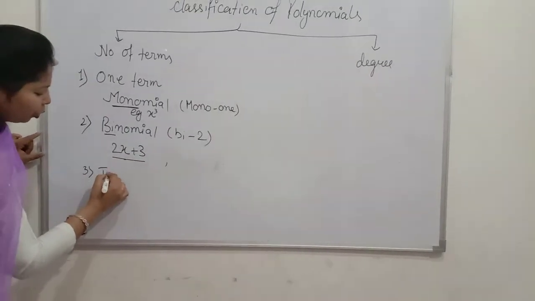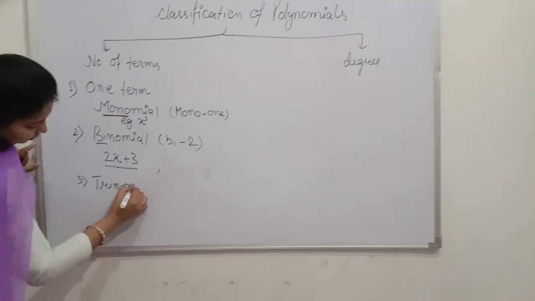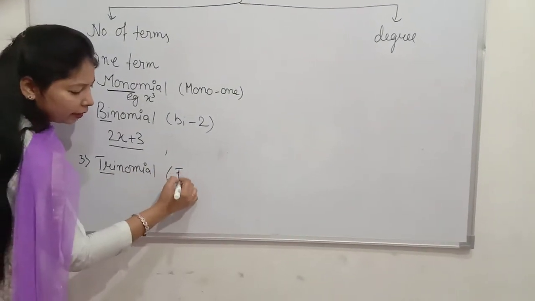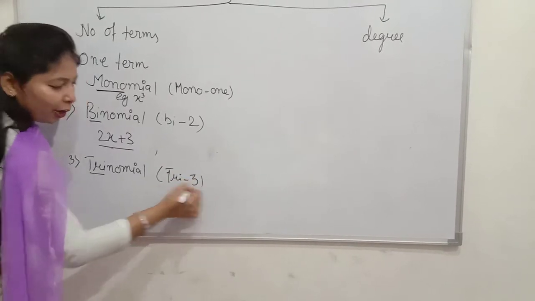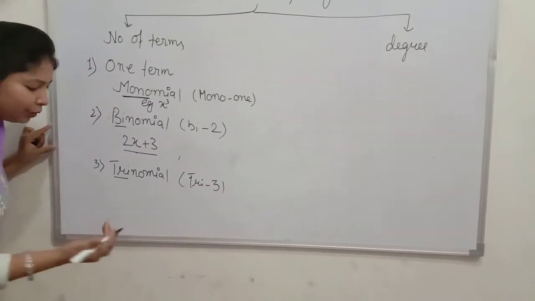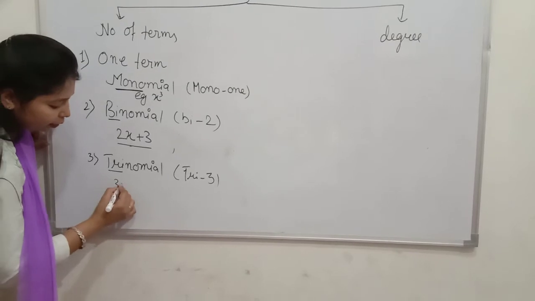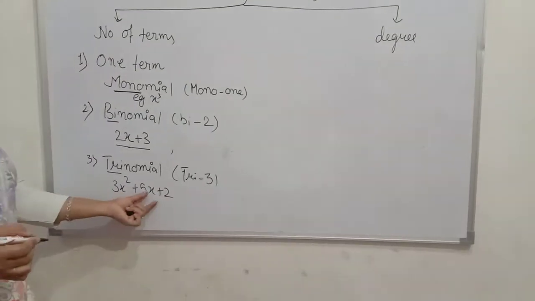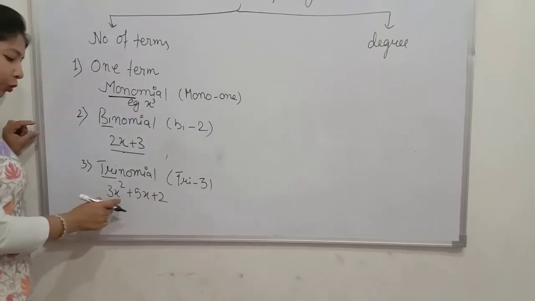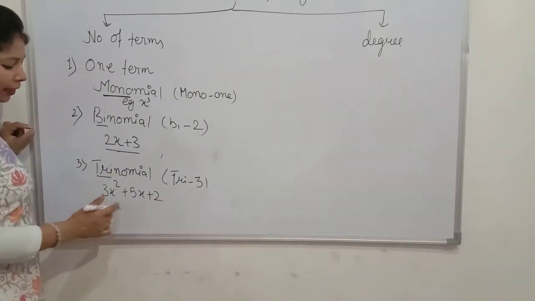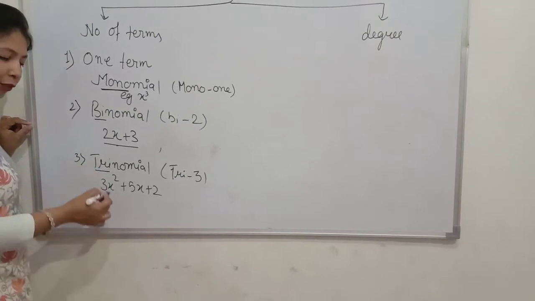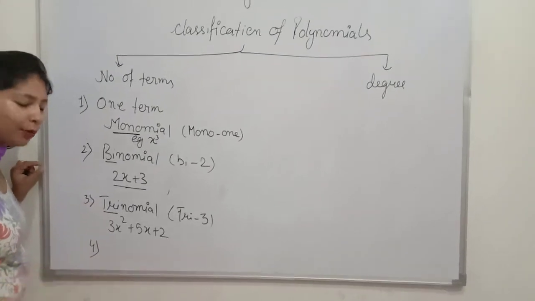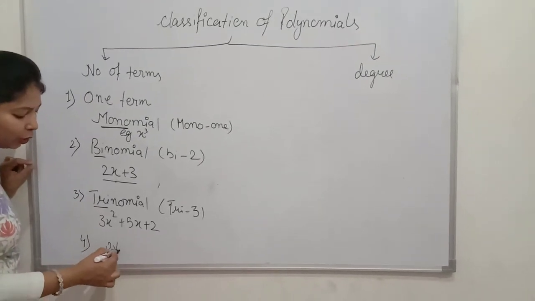Third is trinomial. Now what is trinomial? Tri means three. So you must have understood, any expression containing three terms, like 3x squared plus 5x plus 2. It has three terms. So this is called a trinomial. And fourth, any expression containing more than three terms is known as polynomial.